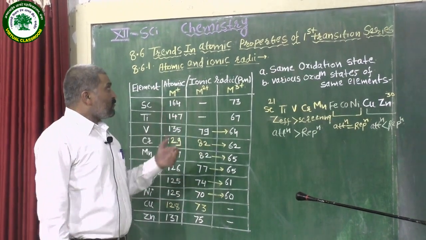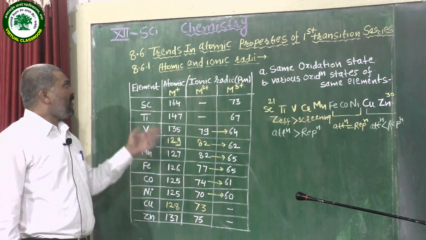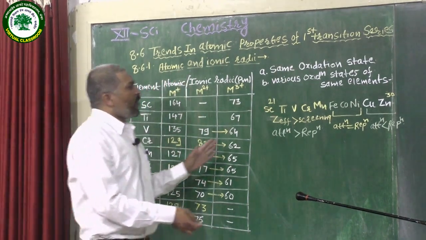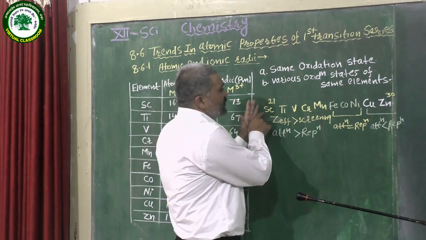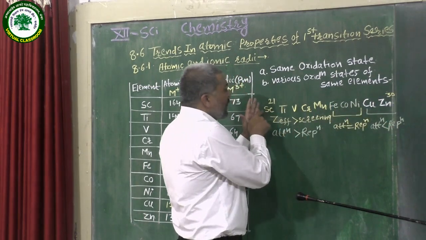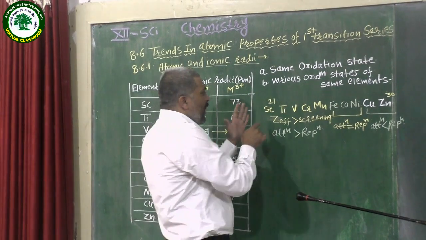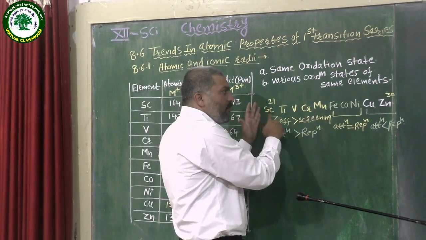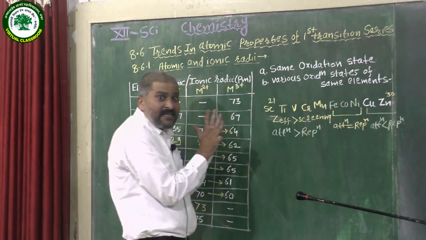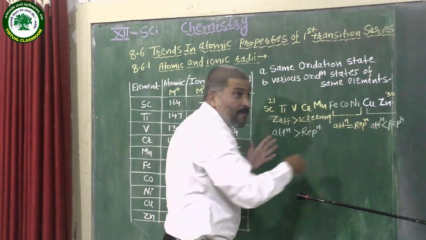And let us see how the atomic and ionic radii vary. First of all, the general trend of atomic and ionic radii as we move from scandium to zinc, or from left side to right side in the 3d series or first transition series. We know that as we move from left to right, atomic number goes on increasing. As atomic number goes on increasing, the atomic and ionic radii go on decreasing step by step.